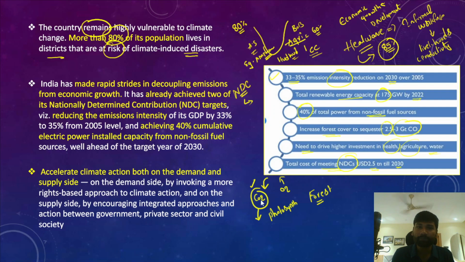Therefore, they play a very important role in absorbing the atmospheric carbon and reducing the levels of carbon dioxide in the atmosphere. So we can say that the forests are one of the most effective natural sinks of carbon dioxide. However, if you look at India's status in achieving all these targets, India has made rapid strides in decoupling the emissions from the economic growth.